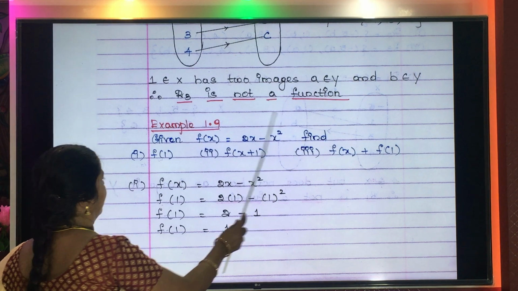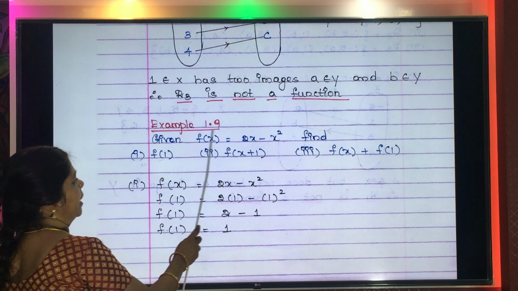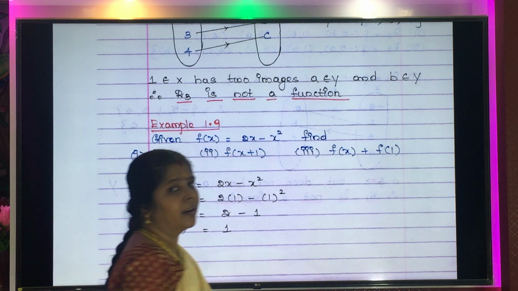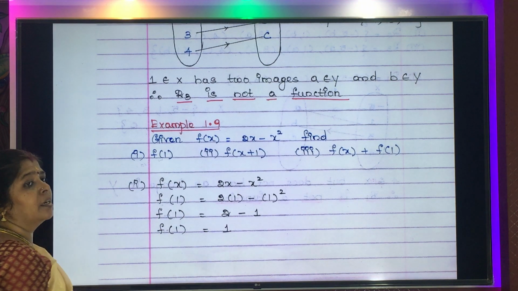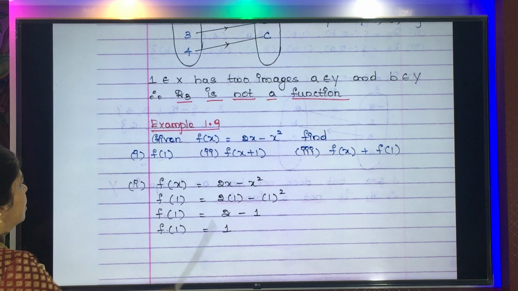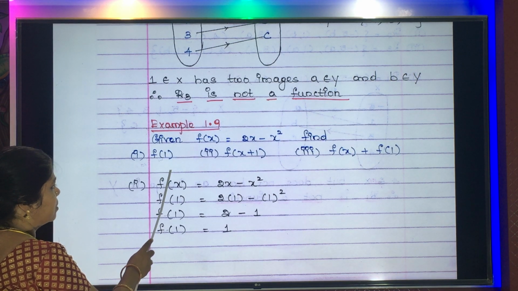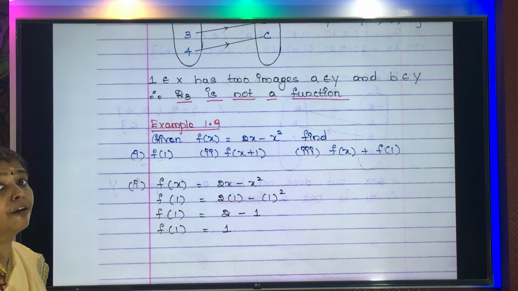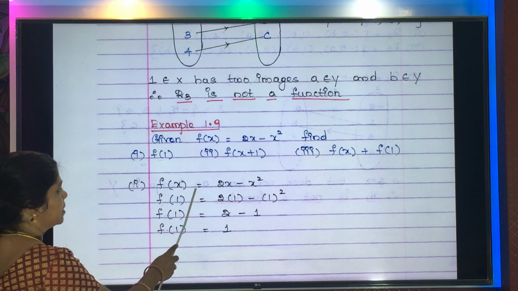Now we are supposed to find out f of 1, f of x plus 1 and f of x plus f of 1. What is the first subdivision? F of 1. So to find f of 1, first write what is the given function. What is the given function? F of x.